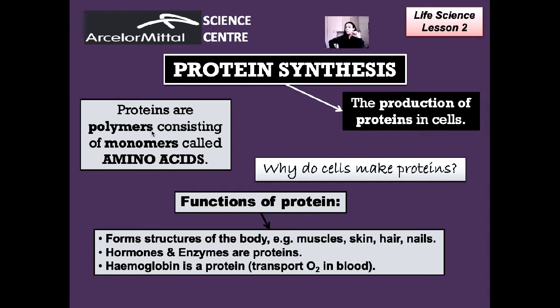Let's look at an example of an enzyme that's a protein, like our digestive enzymes such as amylase, lipase, pepsin, trypsin, okay? The function of these digestive enzymes is to help in the digestion of our food. Another type of enzyme, which is a protein, is a transport protein like hemoglobin and albumin. These help to carry substances in the blood or in the lymph throughout the body. Hemoglobin is a protein that helps to transport oxygen in our blood.